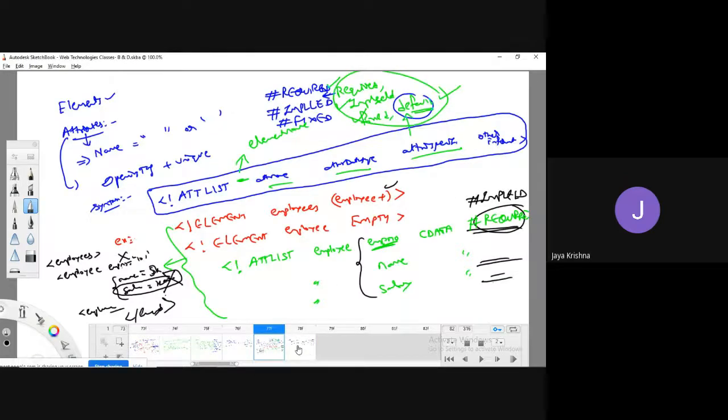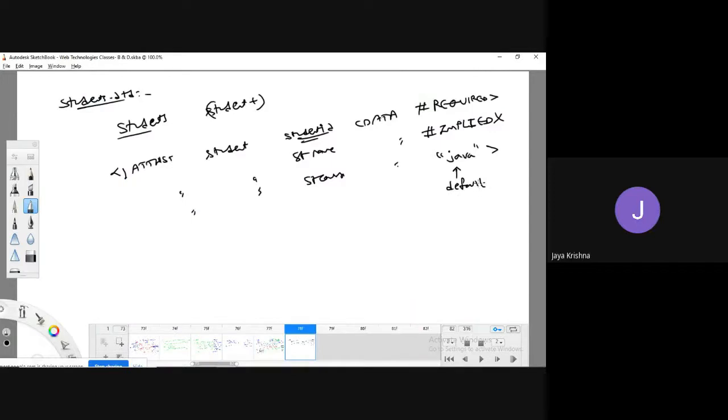So that is the default value. What about fixed? We can pass it as hash fixed. For example, student fee, whose data is CDATA. We can pass it as hash fixed, and for the other specification, for example, the fee is 1,000 rupees. Like this, we can add attributes to an element. Yes. If you go for an XML file, what are we going to do?